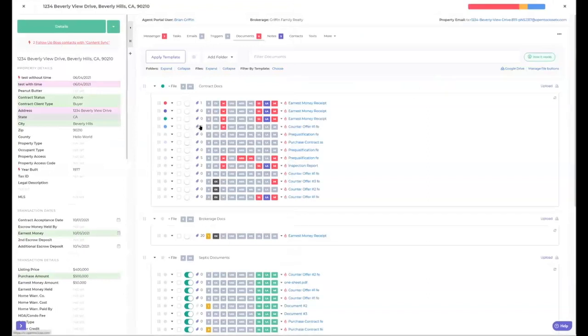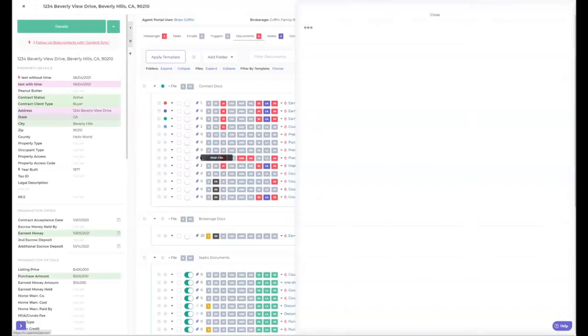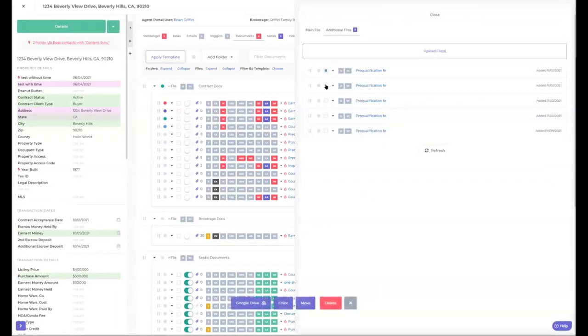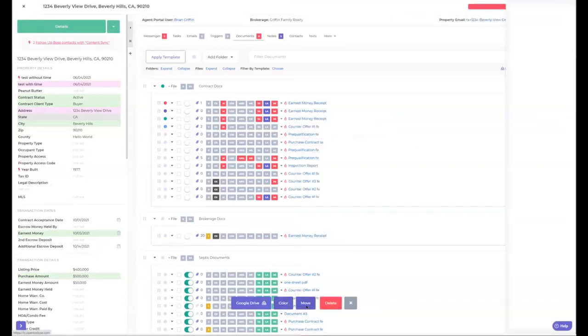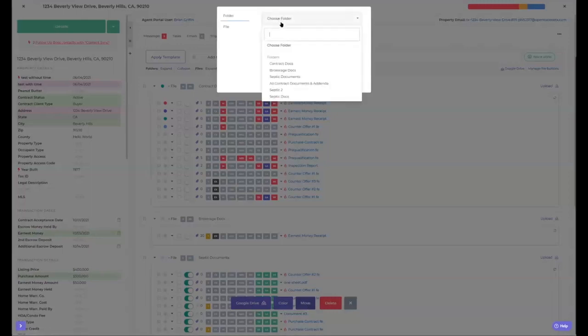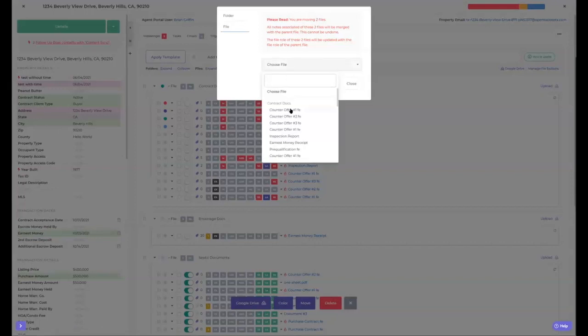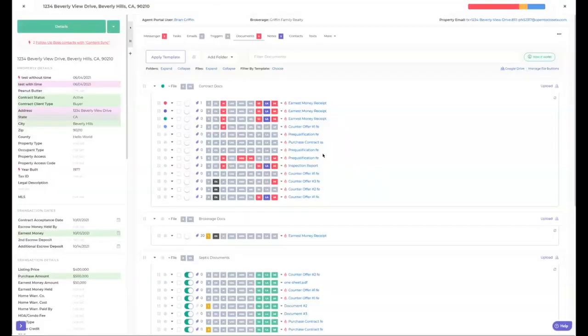Let me actually check into one that has more than one. Let's go into this one. You can move these. Let me show you on these. I can send these to Google Drive if you don't have that automatic upload on there. You can change the color of these. You can move them. So if I want to move them, I can hit the move button and say, let's move them over to contract docs and let's put them in the file, I don't know, counteroffer number 1. Move these files. And now they just moved over to counteroffer 1. So you see there's 2 files in here. You can merge. You can split. A lot of different options on these documents.